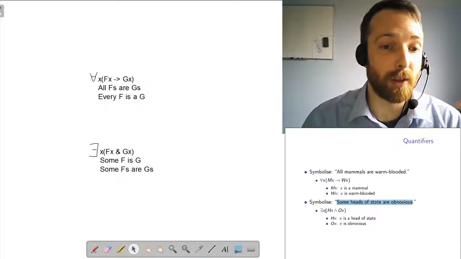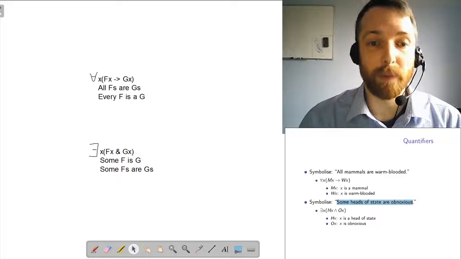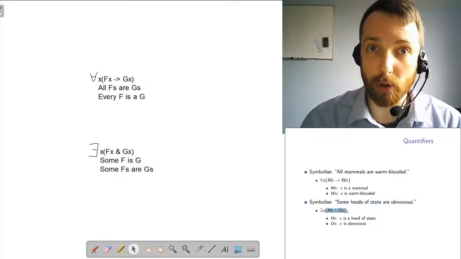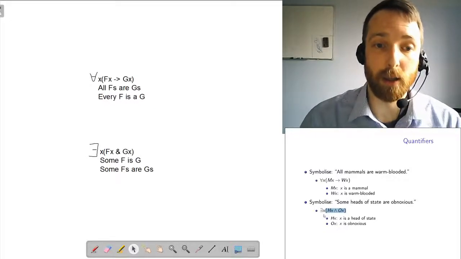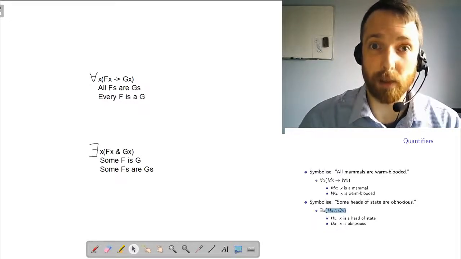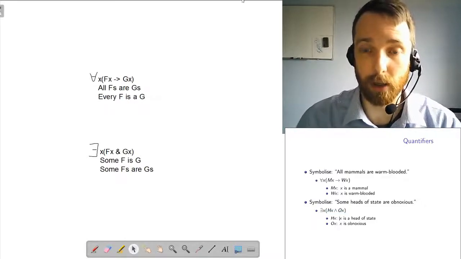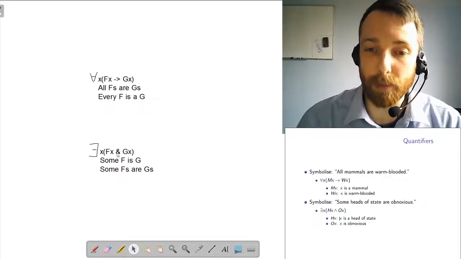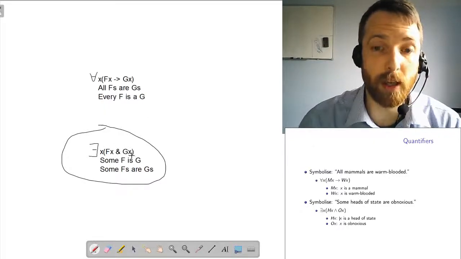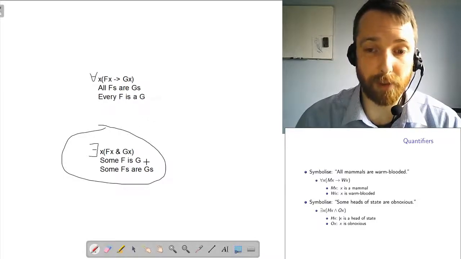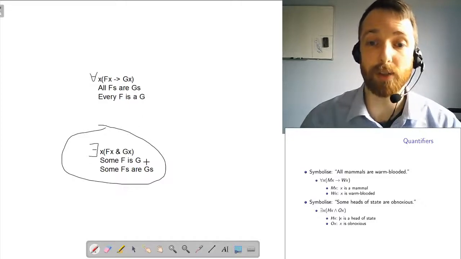So if the existential is already pretty weak, we probably want something stronger inside the brackets in order to wind up saying something. Usually that's going to be an and. So if I write something like there exists an X such that X is an F and X is a G, that says some F is a G. If I say there exists an X who's a head of state and is obnoxious, I'm saying some head of state is obnoxious.